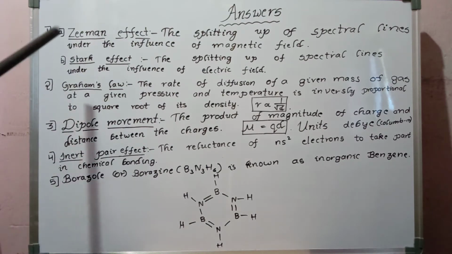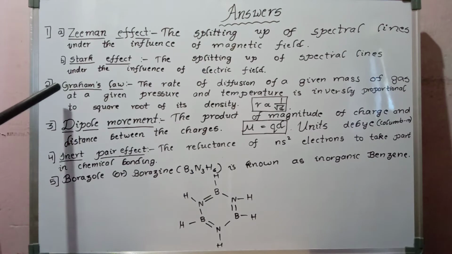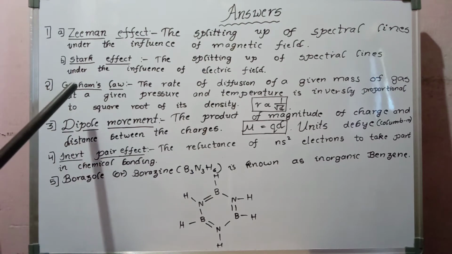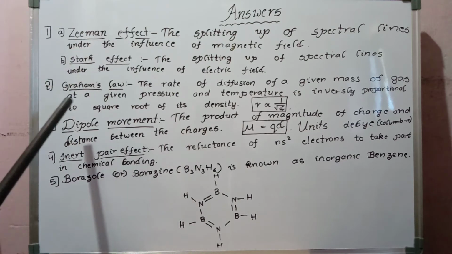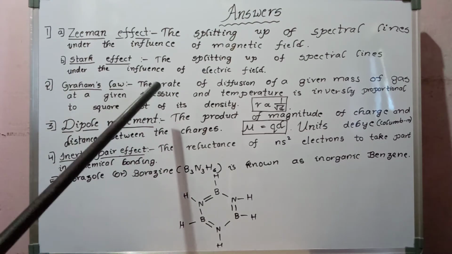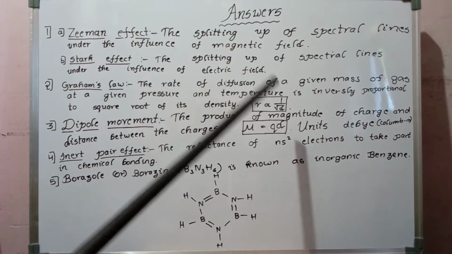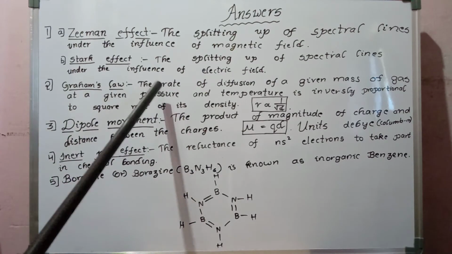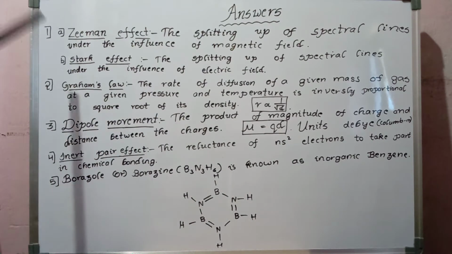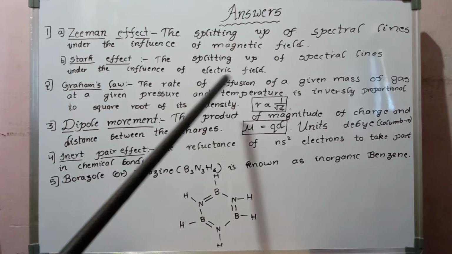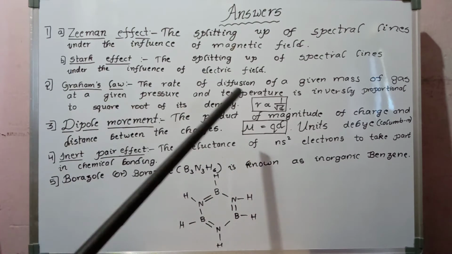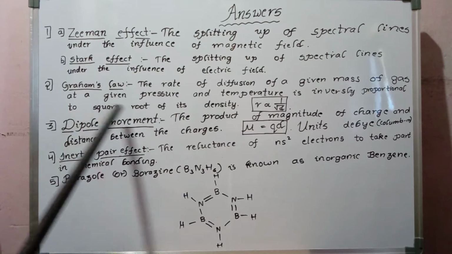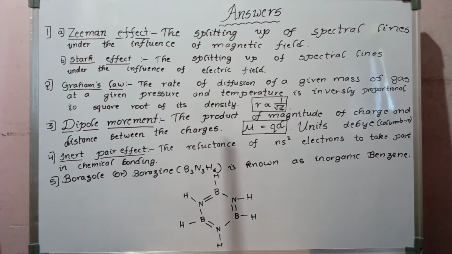And the next one, the second question: state and explain Graham's law of diffusion. Here Graham is the name of the scientist. He derived the law relating diffusion and density. The rate of diffusion of a given mass of gas at a given pressure and temperature is inversely proportional to the square root of its density.